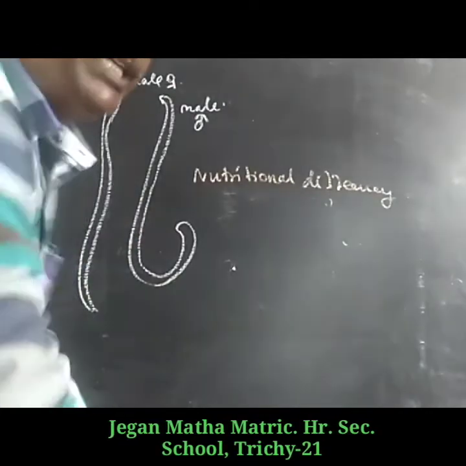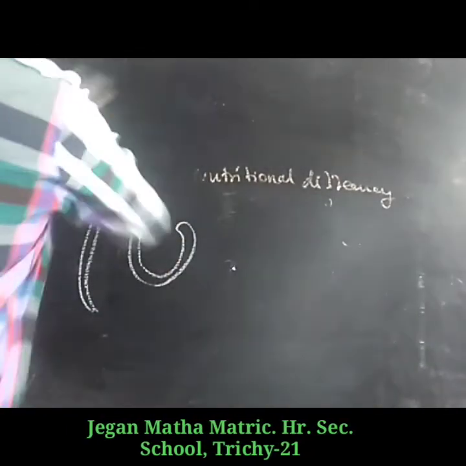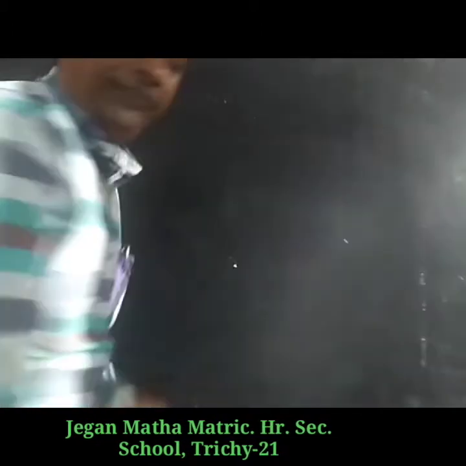Then the next disease is called filariasis, otherwise called elephantiasis.